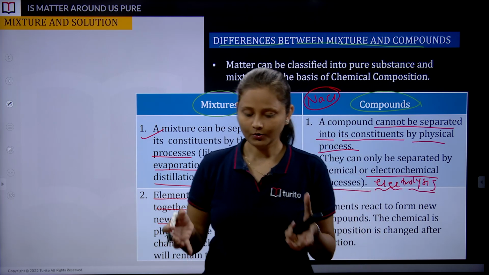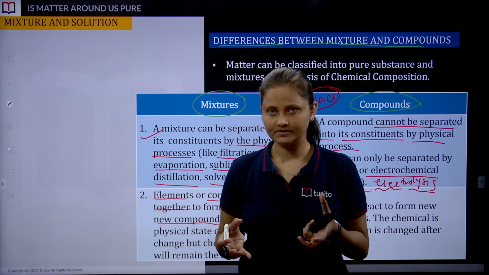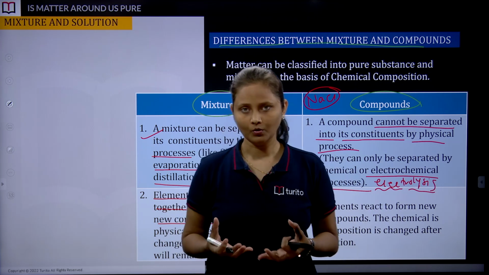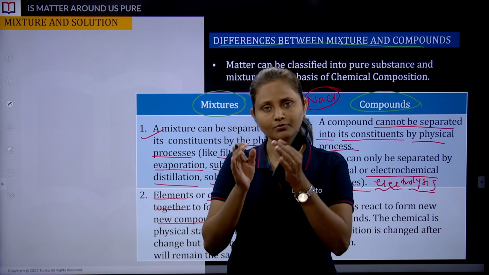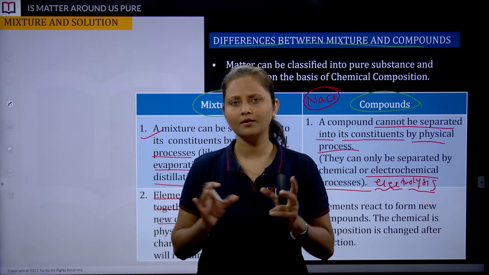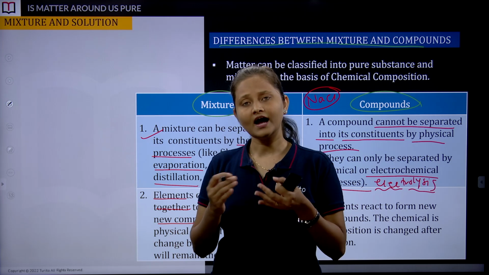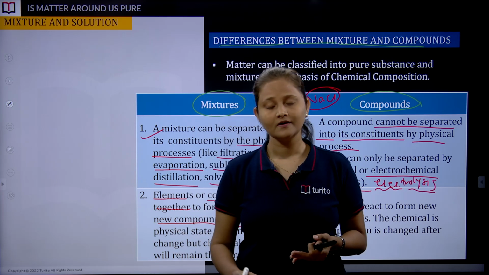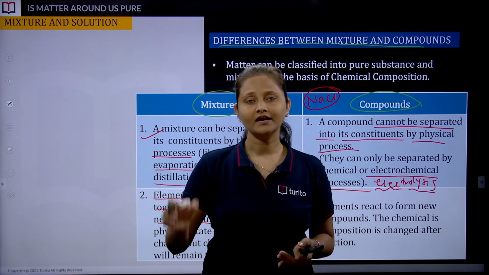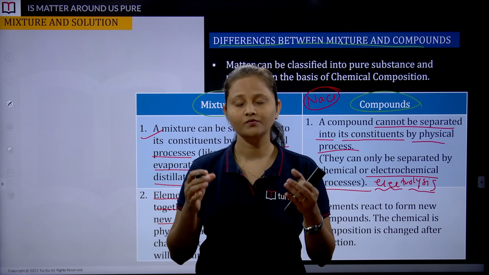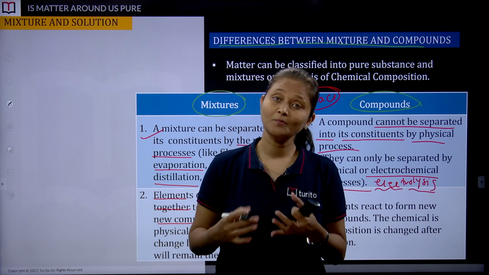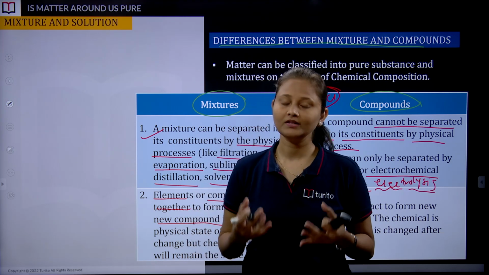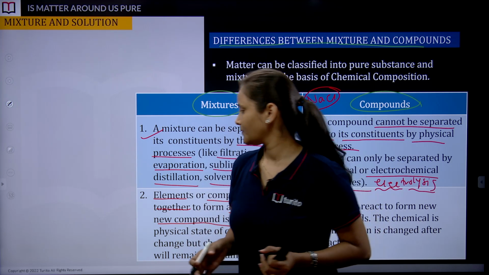If we take these two elements in a bowl, in a container, and just ask them to stay together without doing any chemical change, it is a kind of mixture, because these two elements are not chemically bonded with each other. So they are forming a mixture.